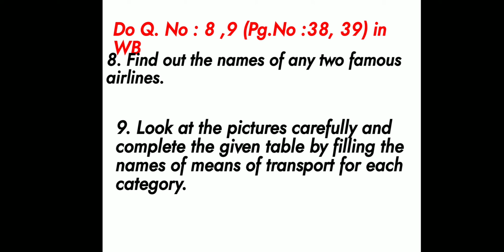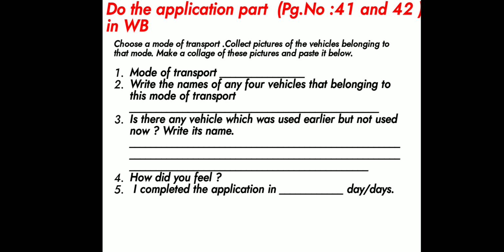Next, do question numbers 8 and 9, pages 38 and 39 in the workbook. The question is, find out the names of any two famous airlines. Next, look at the pictures carefully and complete the given table by filling the names of means of transport for each category.